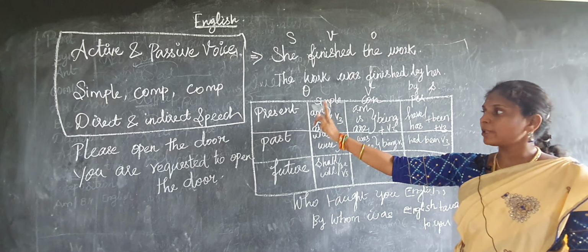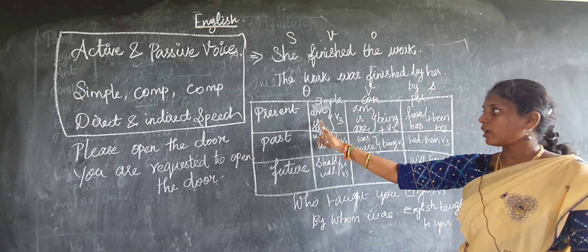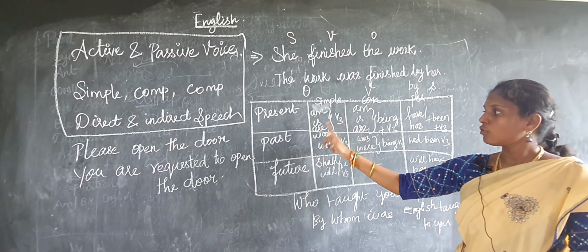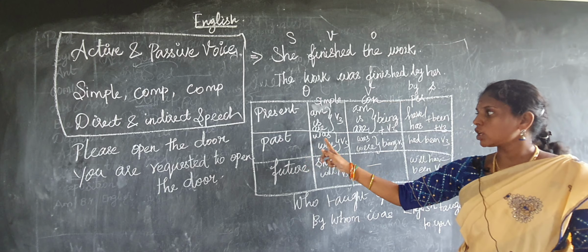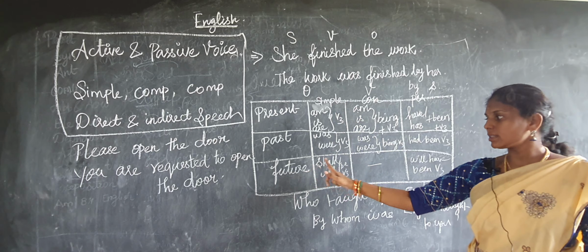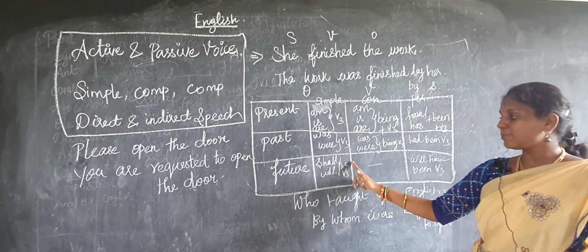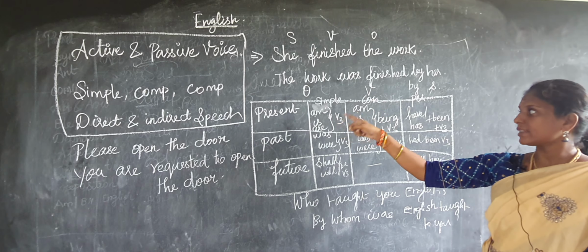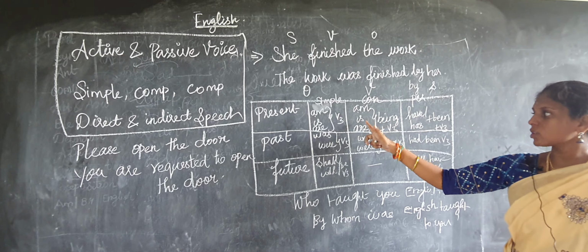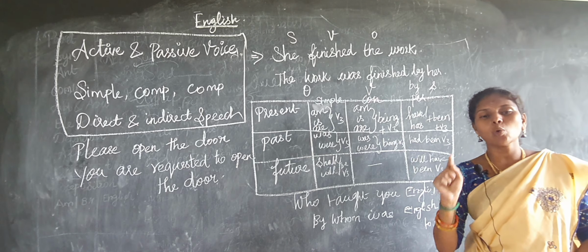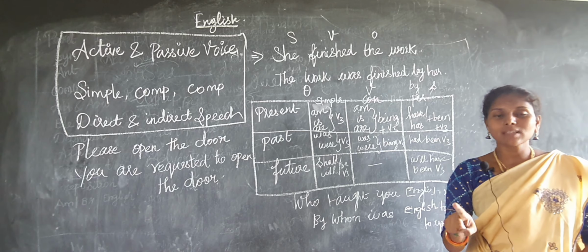If you learn the rules, you can also learn this form. For simple present, it is am, is, or are plus V3. For simple past, it is was or were plus V3. For simple future, it is shall or will plus be plus V3. Then continuous. For present continuous, it is am, is, or are plus being. So for continuous tense alone you have to know only one thing. What is that? Being.